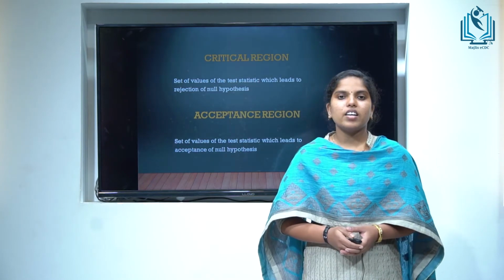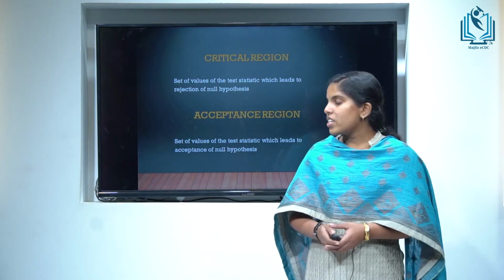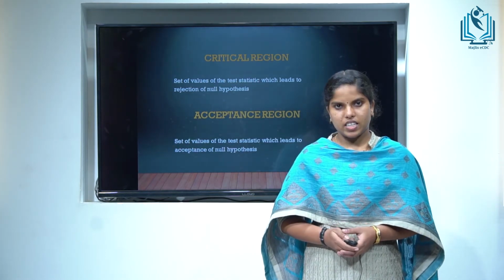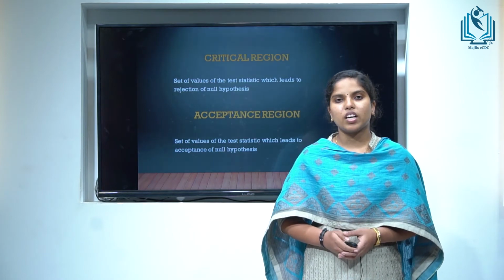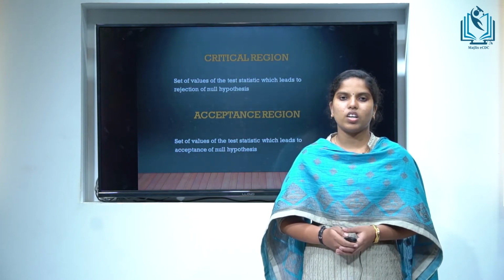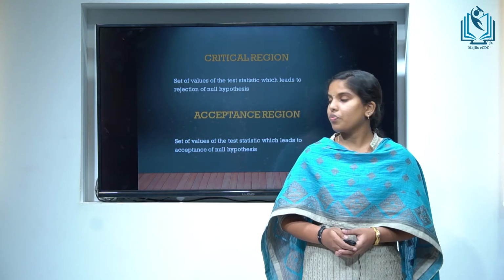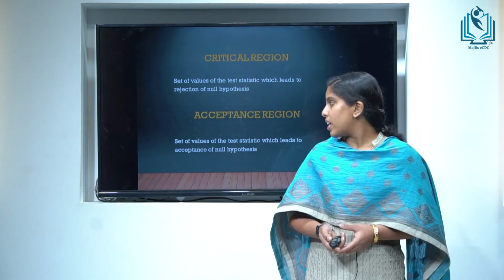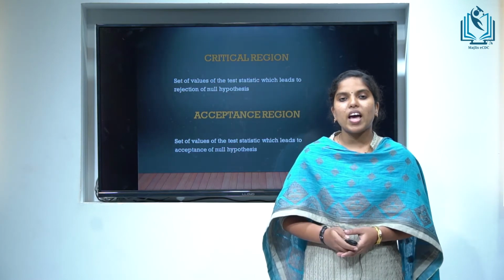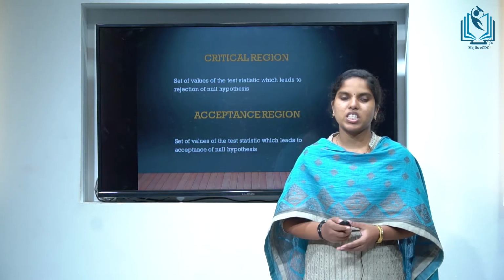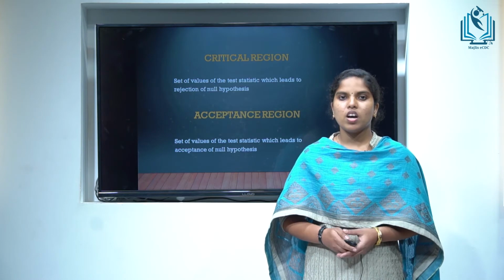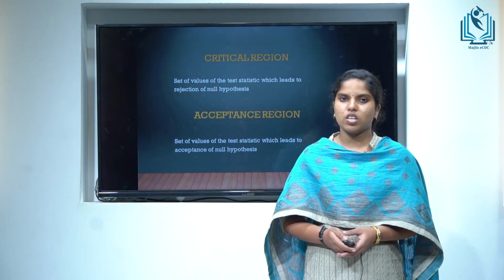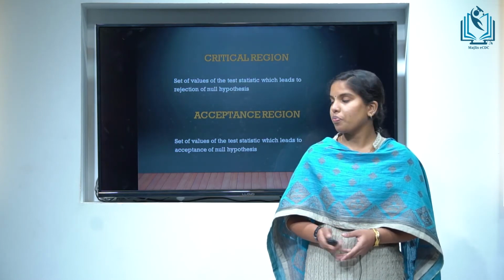Critical region. The set of values of the test statistic which leads to the rejection of the null hypothesis is called the critical region. Acceptance region. The set of values of the test statistic which leads to the acceptance of the null hypothesis is called the acceptance region.